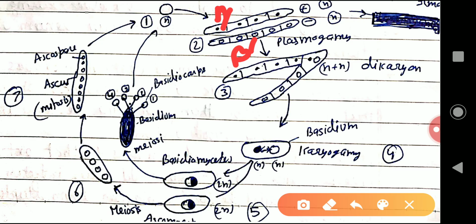The first condition is plasmogamy. Here in this diagram we can see both bodies come in contact and fusion takes place that causes the fusion of the plasma. Here we can see there are two nuclei, one nucleus from each strain.